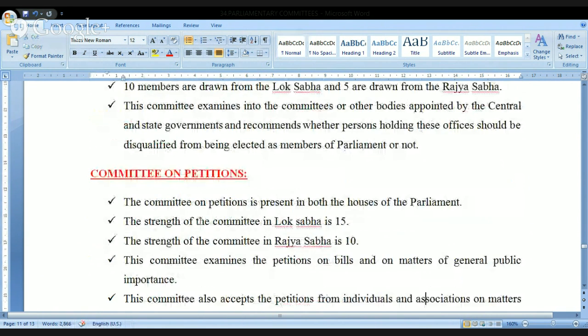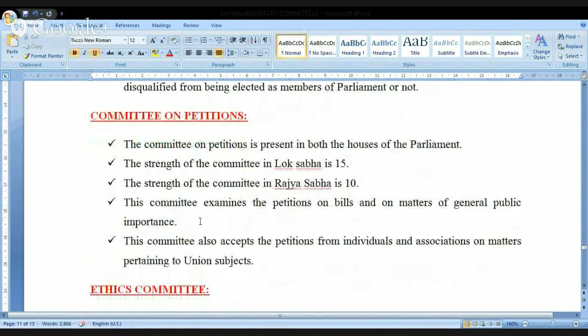Here one thing: for students who are writing any other examination, this may not be important, but this is very important for those people who are writing the civil service examination. Okay. Next, Committee on Petitions. The Committee on Petitions is present in both Houses of the Parliament. In Lok Sabha it is 15, in Rajya Sabha it is 10.